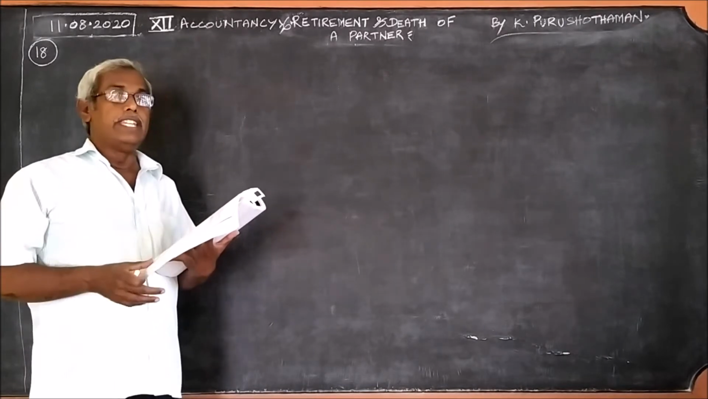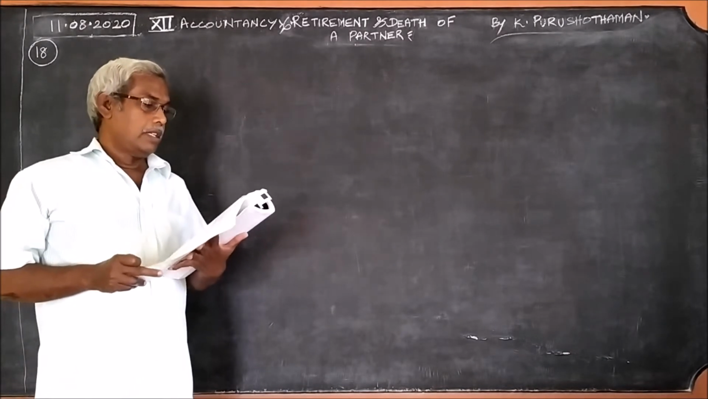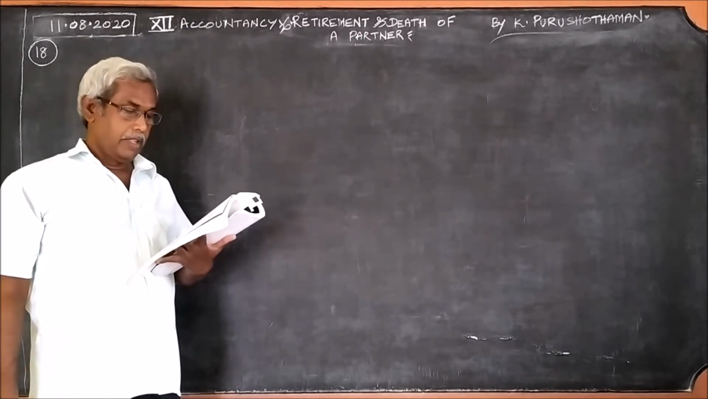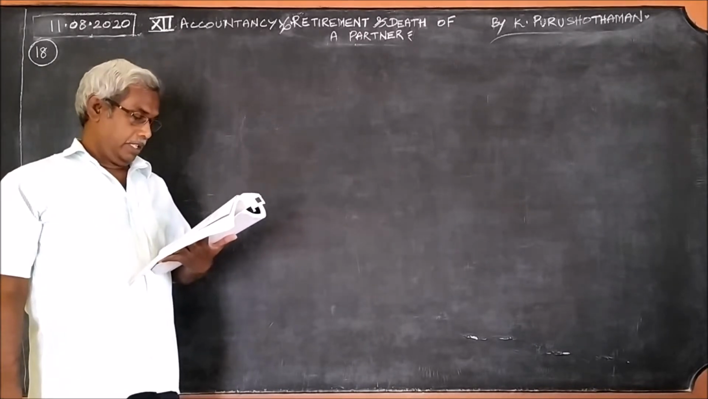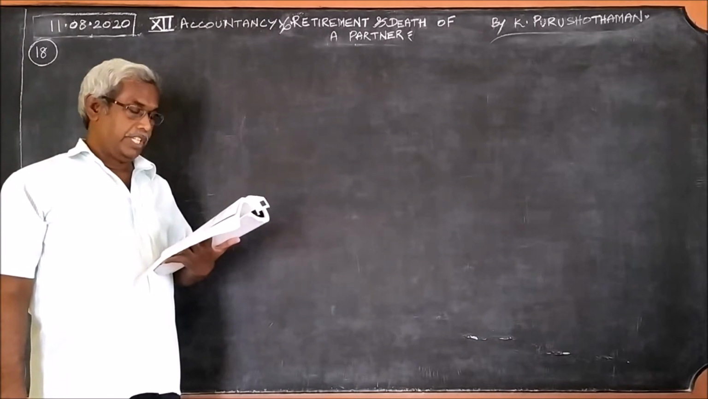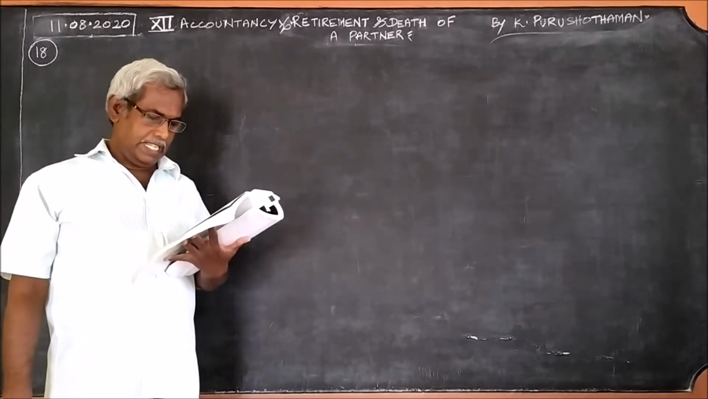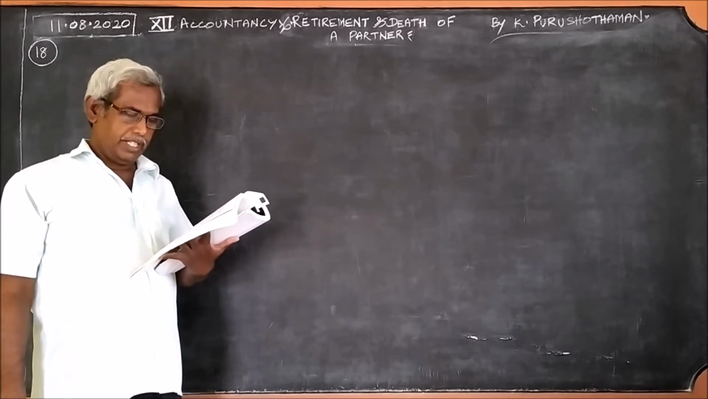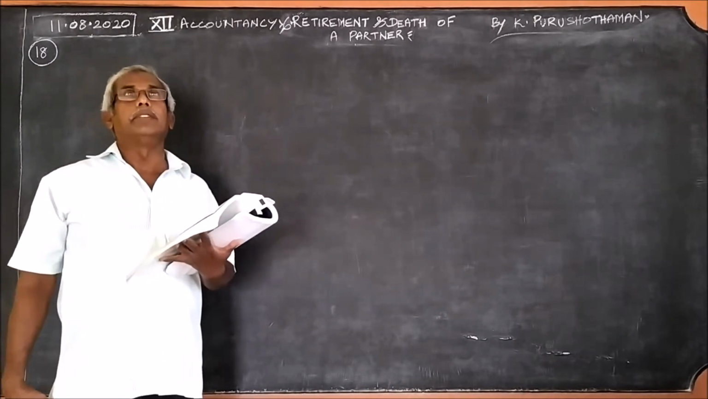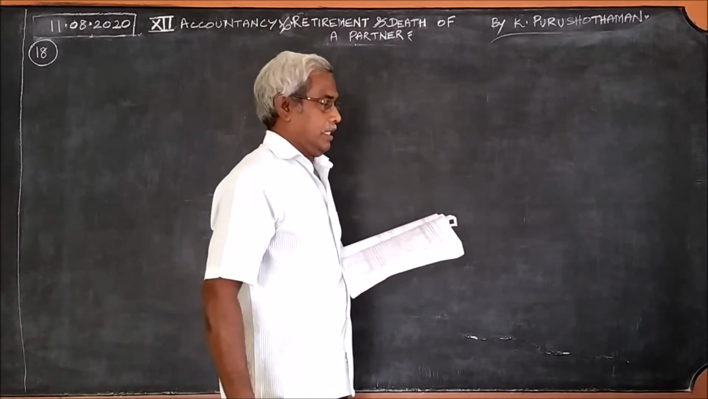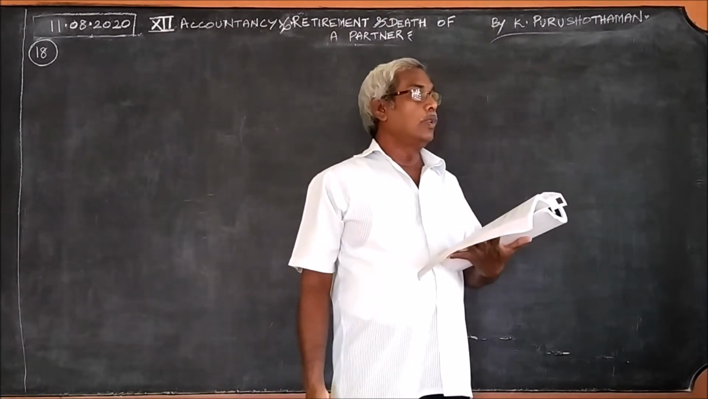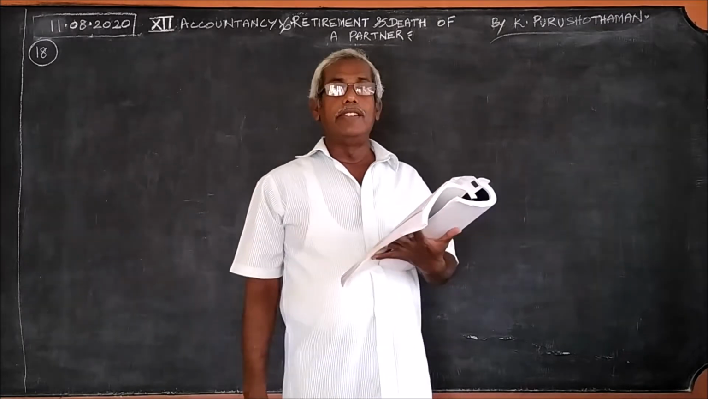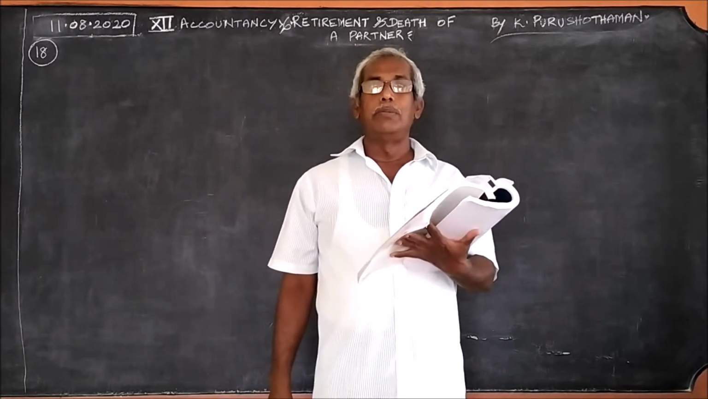Question number 18. Yesterday we have seen 17. Now question number 18. In this, what we are going to answer: prepare necessary ledger accounts and show the balance sheet of the firm after retirement. Here, necessary ledger accounts in the sense it is nothing but revaluation account, capital account, and balance sheet.